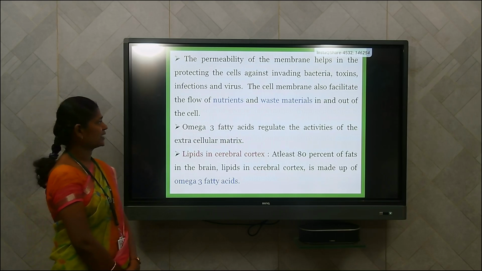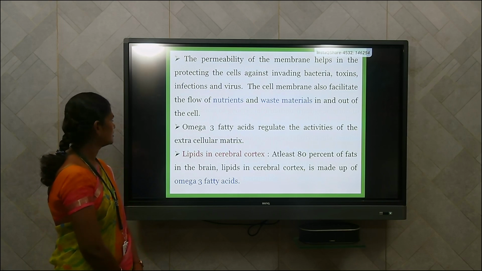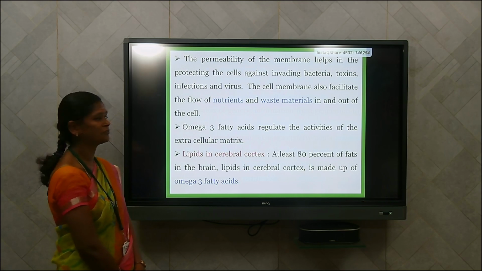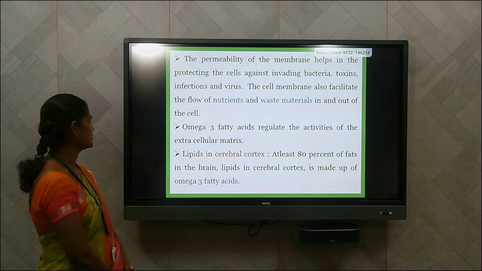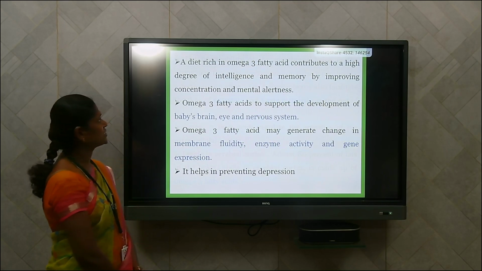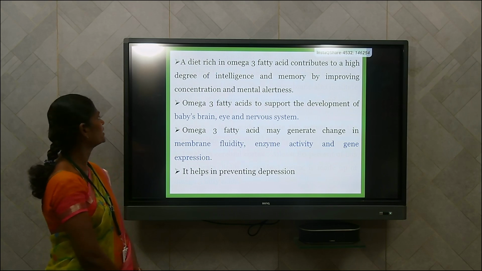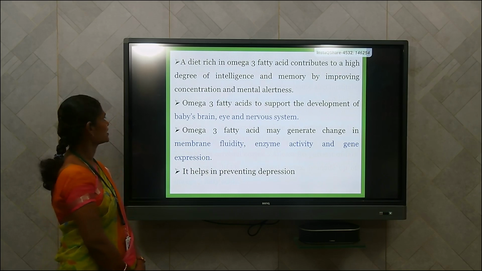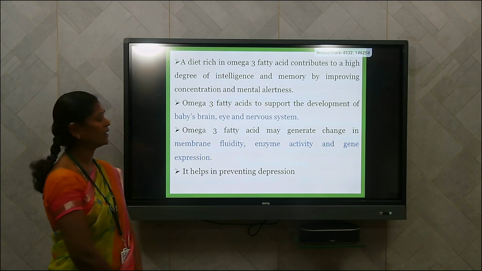Omega-3 fatty acid also regulates the activities of the extracellular matrix. And omega-3 fatty acids in the lipids of the cerebral cortex: at least 80% of the fats in the brain are lipids, especially in the cerebral cortex, and these are made up of omega-3 fatty acids. A diet rich in omega-3 fatty acid contributes to a high degree of intelligence and memory by improving concentration and mental alertness, especially for infants and preschool children. Omega-3 fatty acid also supports the development of the baby's brain, eye and nervous system.